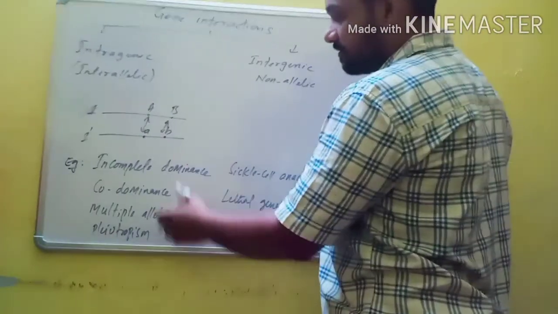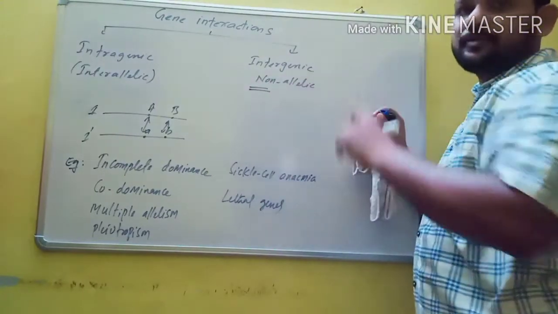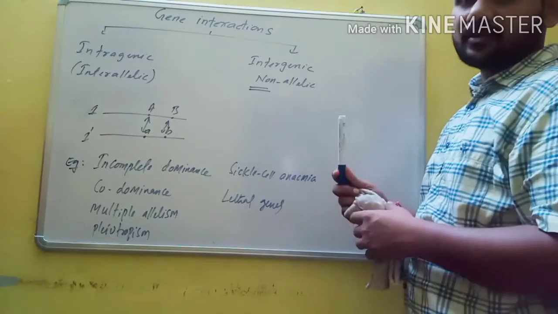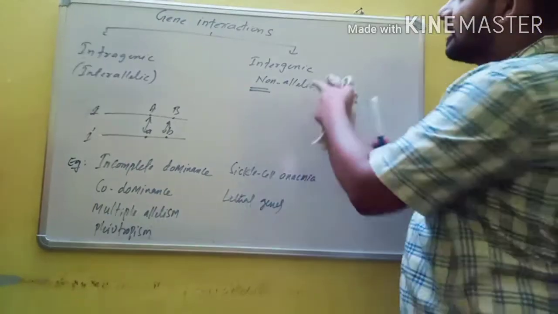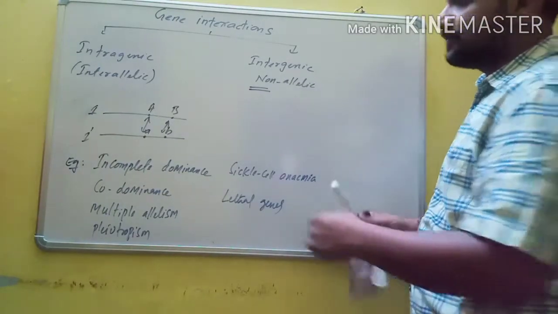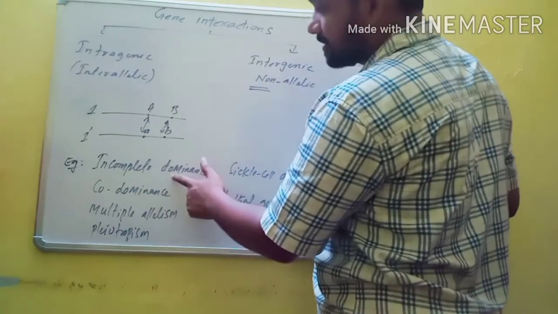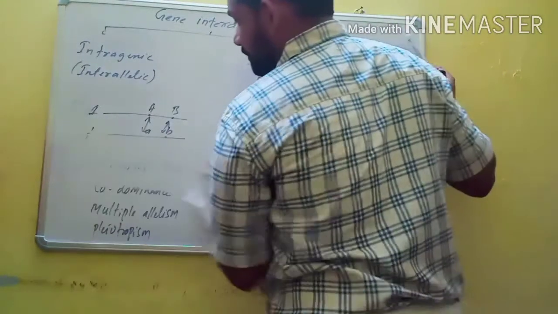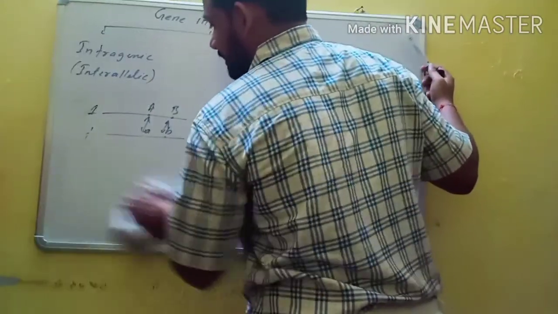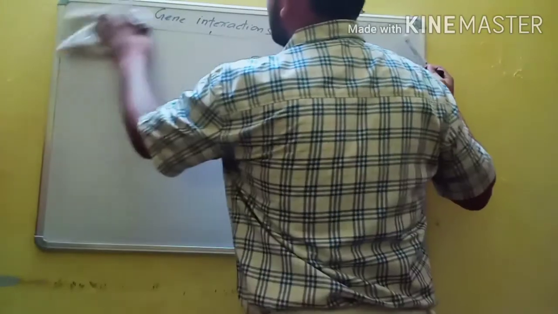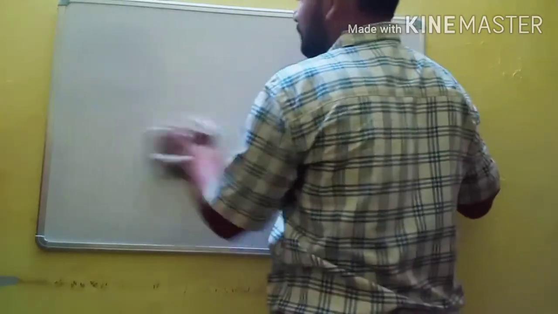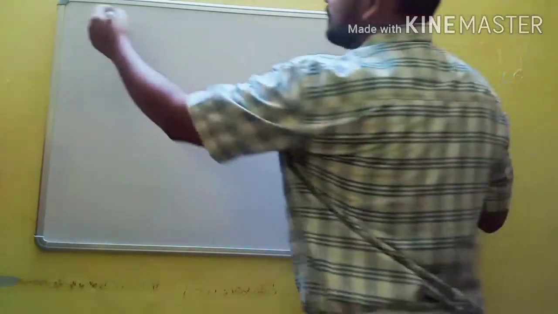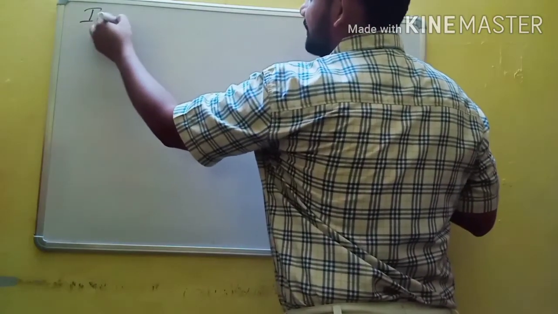After completion of this, we will start with inheritance of two genes or dihybrid crosses, the law of independent assortment, and then exceptions to the law of independent assortment. In this video we will discuss mainly incomplete dominance and codominance. These are exceptions to the law of dominance, which was derived from the results of the monohybrid cross proposed by Mendel. The first exception is incomplete dominance.